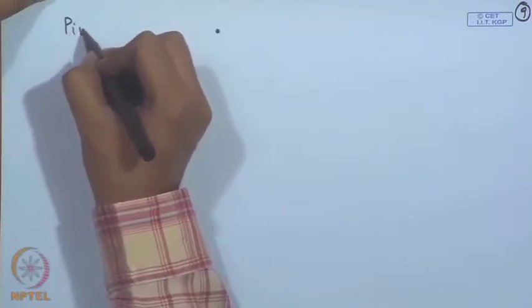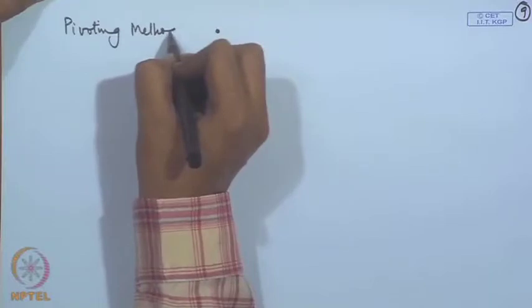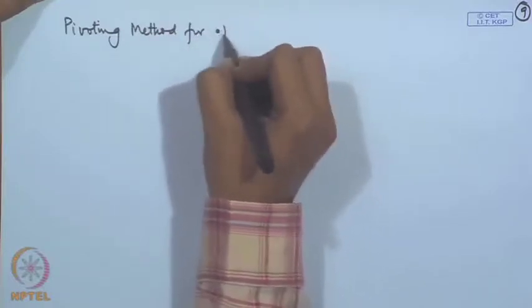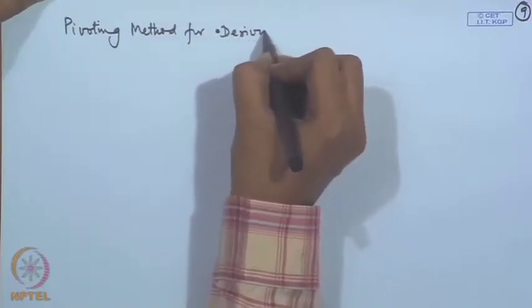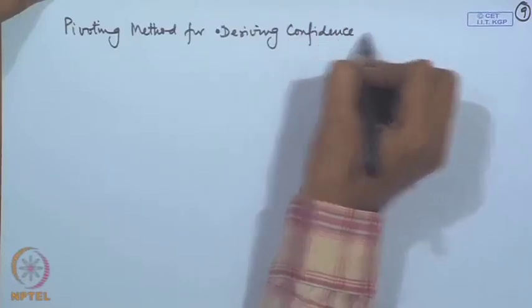So, there is an important concept, it is called the method of pivoting. Let me discuss that now. Pivoting method for deriving confidence intervals.